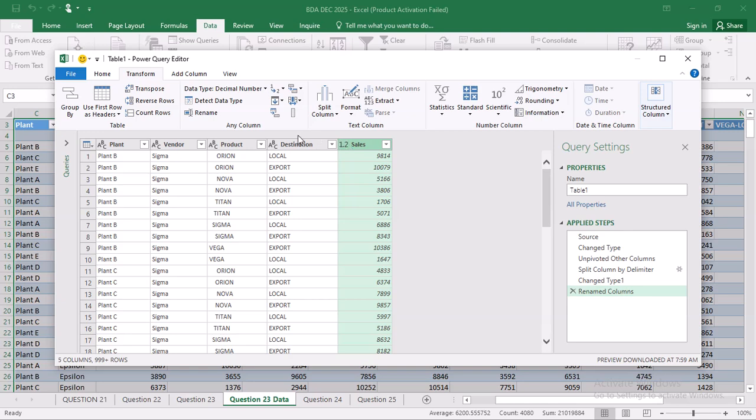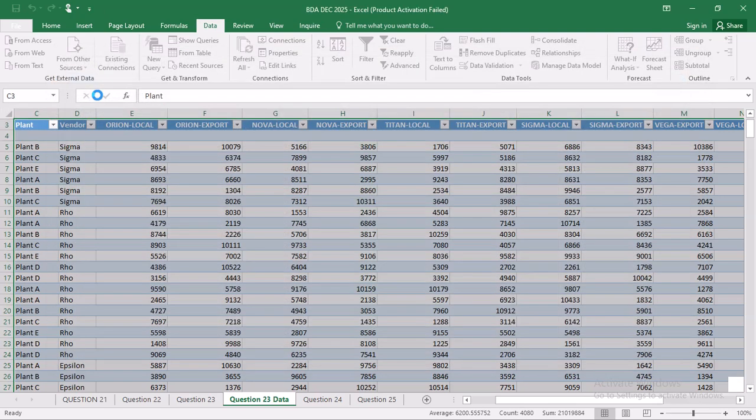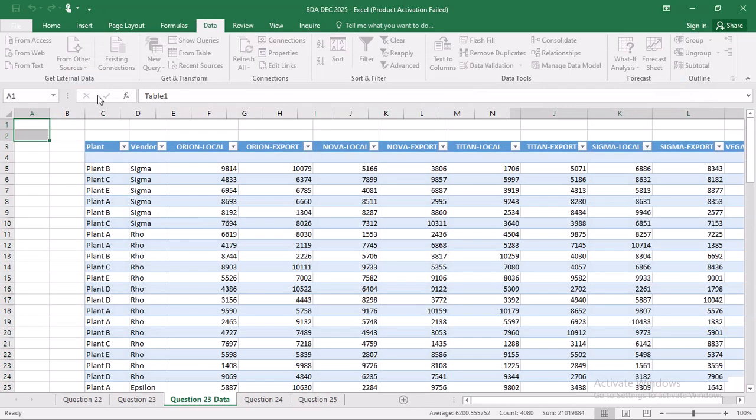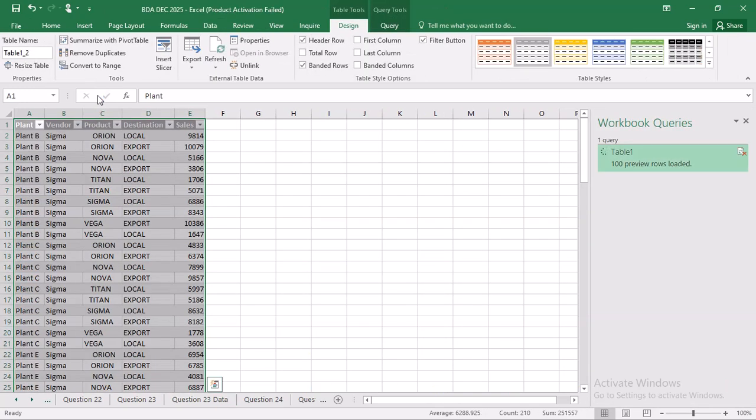So we will go up here on file, then we do close and load. We click on that one, close and load. Okay, it will create a new worksheet with that table.